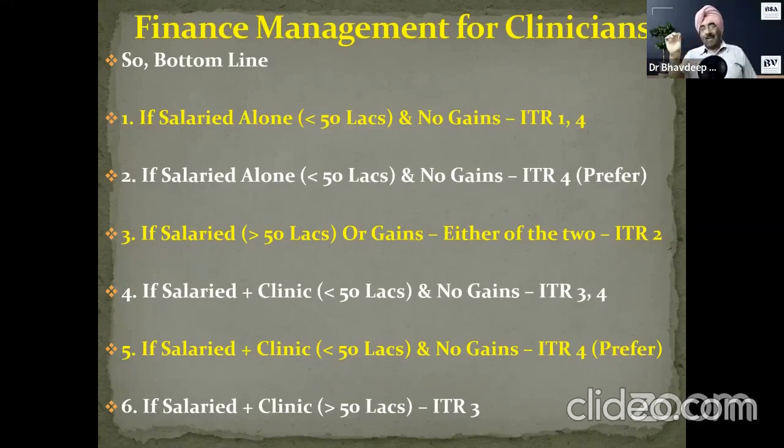If salaried plus clinic, less than 50 lakhs and no gains, ITR 3 or 4. Again, ITR 3 can be filed in presumptive mode. If salary plus clinic, you can file ITR 4 also in that sense. But if it is more than 50 lakhs, then ITR 3. So that is the limit. Of course, I believe these limits are also going to change because of the announcement in the budget of 75 lakhs for presumptive. I guess it will be applicable to all other things also as and when the new forms are uploaded, because right now the previous year filing is going on with the delayed fees also. So at this moment, it is not clear.